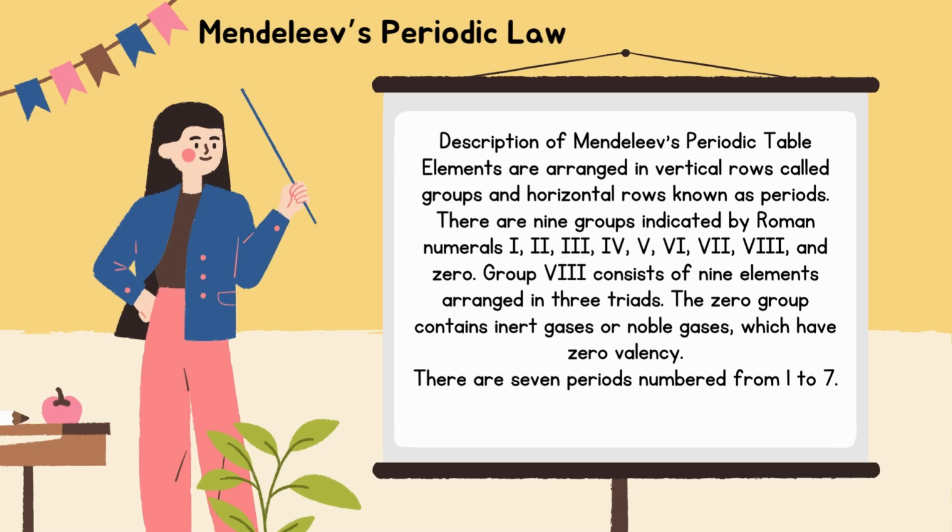Description of Mendeleev's periodic table. Elements are arranged in vertical rows called groups and horizontal rows known as periods. There are 9 groups indicated by Roman numerals 1 to 8 and 0. Group 8 consists of 9 elements arranged in 3 triads. The 0 group contains inert gases or noble gases, which have 0 valency. There are 7 periods numbered from 1 to 7.